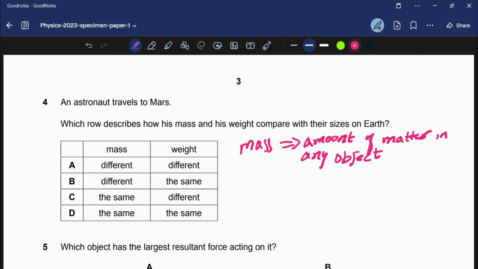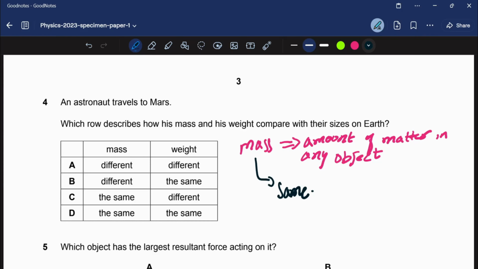So the mass will remain the same because the amount of matter in his body will remain the same. Okay, so we know that mass is going to remain same.